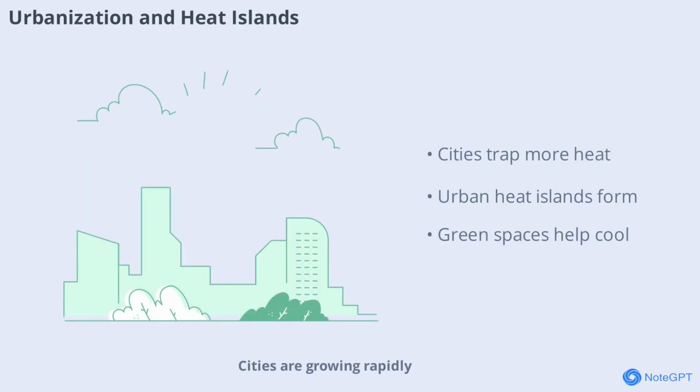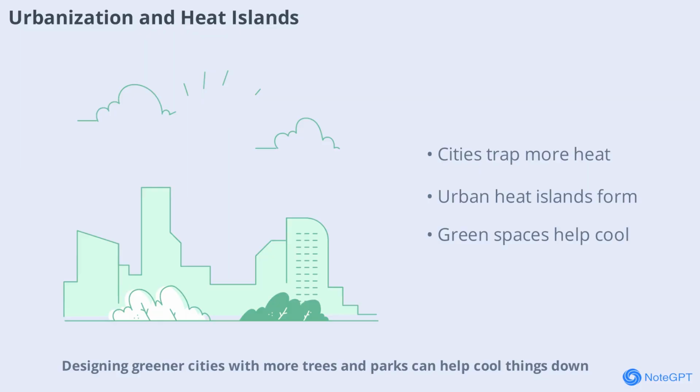Cities are growing rapidly, and urban areas tend to be warmer than surrounding countryside. This is known as the urban heat island effect. Concrete, asphalt, and buildings absorb and retain heat, raising local temperatures. More air conditioning and energy use can make the problem worse. Designing greener cities with more trees and parks can help cool things down.